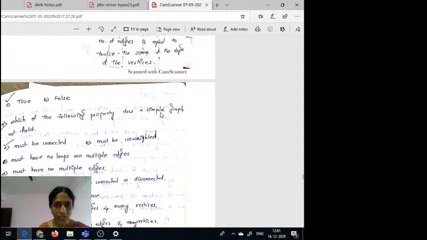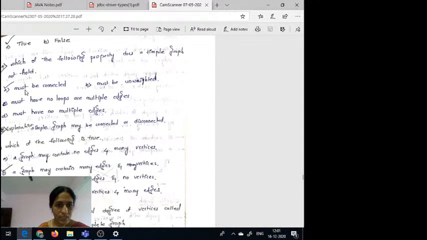Which of the following property does a simple graph not hold? This one, must be connected. Which of the following property does a simple graph not hold? Must be unweighted, must have no loops or multiple edges, must have no simple edges. All these three hold. So the false statement is must be connected. So this is not held. So only one statement is this one.